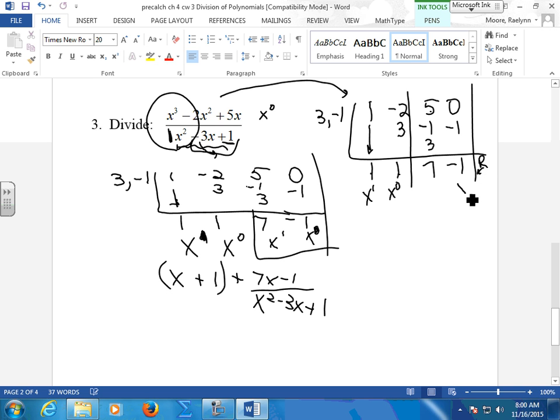So start it backwards. x0, x1. 1x plus 1 plus, here's my remainder, 7x minus 1 over that whole denominator. And if you like, I like to put that in parentheses just so that it doesn't get confusing.